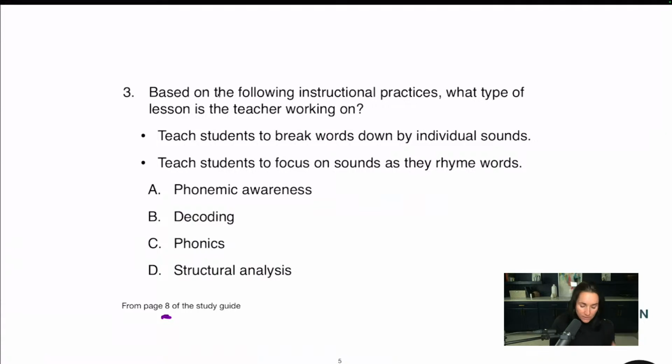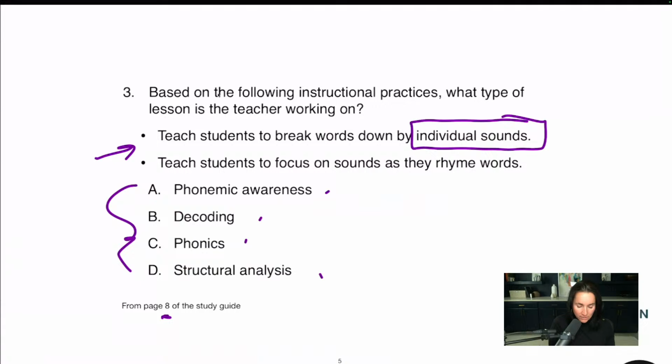All right. So I always like to work backwards, think like a test maker, work backwards. And I can see I just have these kind of one word answers. So I can't eliminate anything and I can't zero in on anything yet. But I know that I'm looking at skills and I'm probably going to have to pick out each skill. Now let's continue to work backwards. Let's just have a look at these bullets. Teach students to break words down by individual sounds. Teach students to focus on sounds.